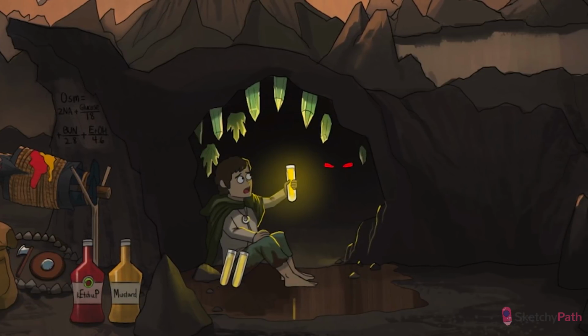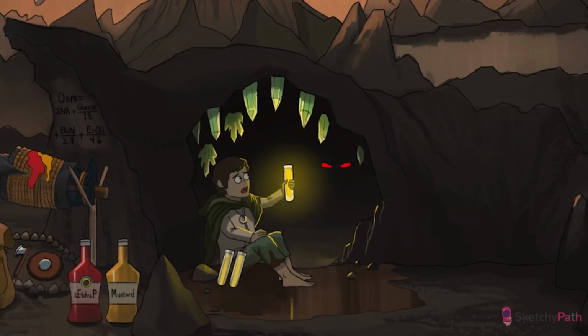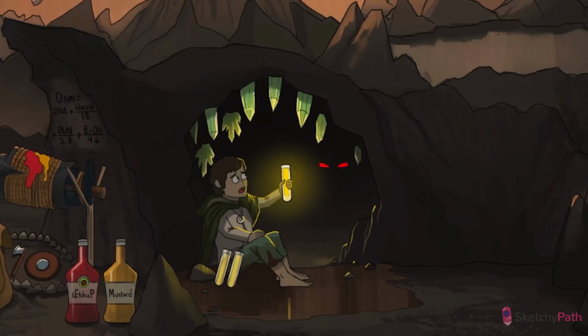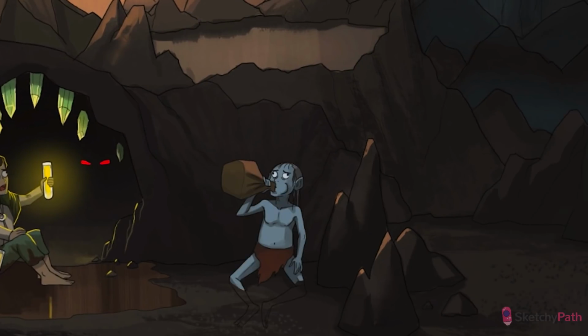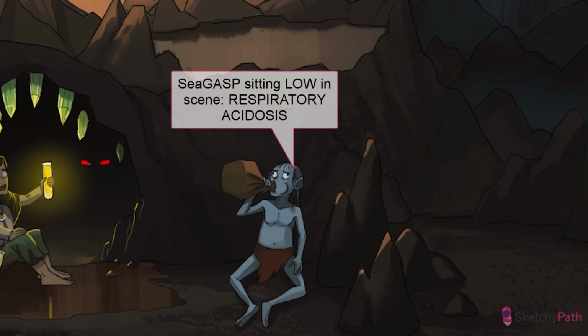All right, that's it for metabolic acidosis. Let's keep the acidosis party going with the other form. Respiratory acidosis. Enter SMEGASP, the fellowship's reluctant guide. Though can't say he's been that helpful so far. He's either talking to himself or arguing with his reflection or just strangling himself. Look there, see? He's doing it again. What is he, suffocating himself? I just don't get that guy. Needless to say, SMEGASP is going to embody all that is respiratory acidosis.